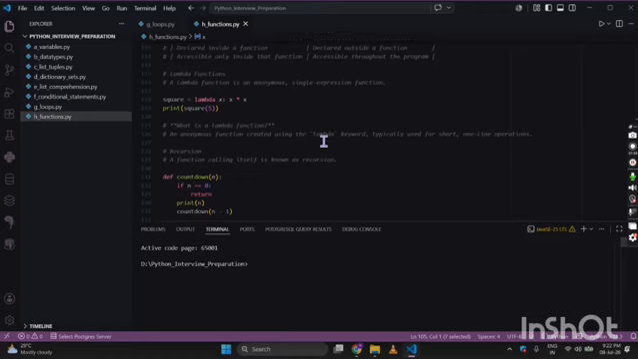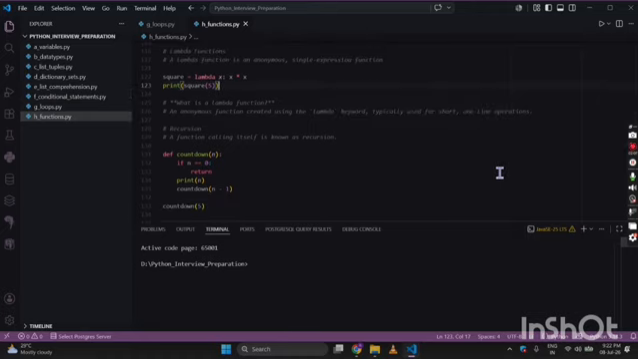Now a very important topic, what are lambda functions? A lambda is an anonymous function, a single expression function. So square equal to lambda x colon x into x, that means we are doing the square of x, and we are printing the square of 5, so this will be 25. So what is a lambda function? A lambda function is an anonymous function created using the lambda keyword, typically used for short one-line operations.